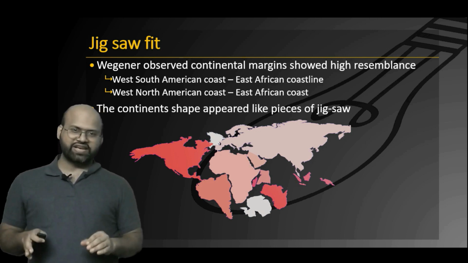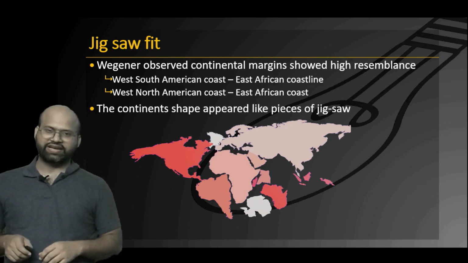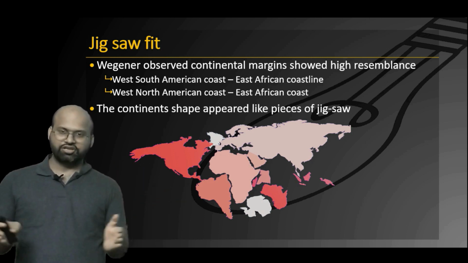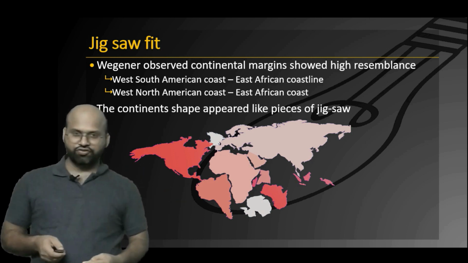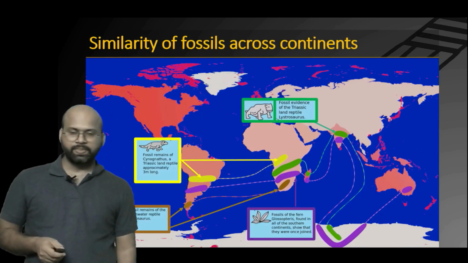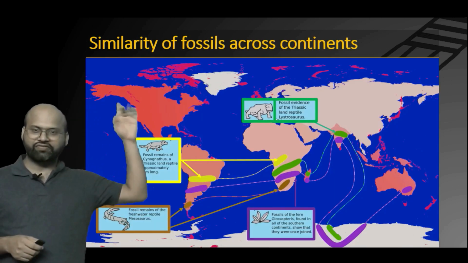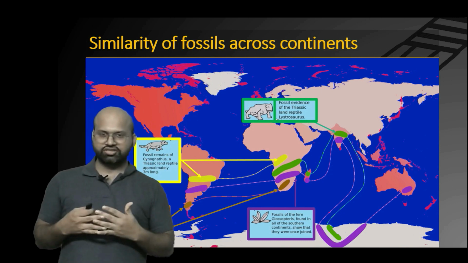So this gave a very clear evidence to Wegener that all these continents must have been joined sometime back in the past. He also gave the similarity of fossils across the continents.